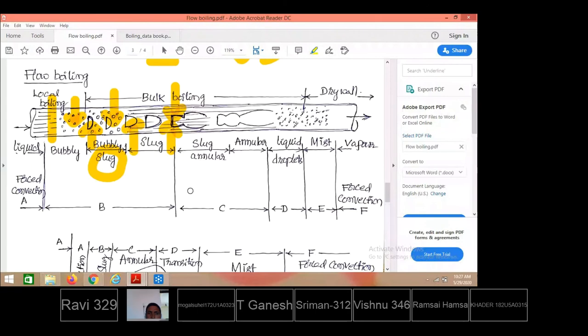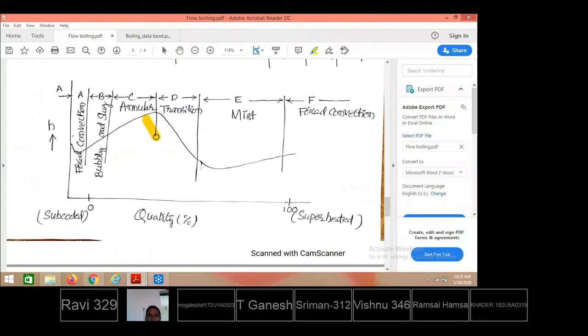So beyond this B region, slug flow has completely taken place. Completely slug flow means vapor flow has taken place. More of the vapor content is allowed to form beyond this point, and vapor is a bad conductor. Therefore, the heat transfer coefficient keeps on decreasing. So this is why there is a decrease in heat transfer rate: as the quantity of vapor content is increasing, vapor acts like a bad conductor, therefore there is a reduction in heat transfer coefficient.